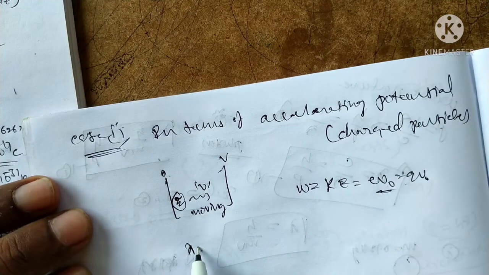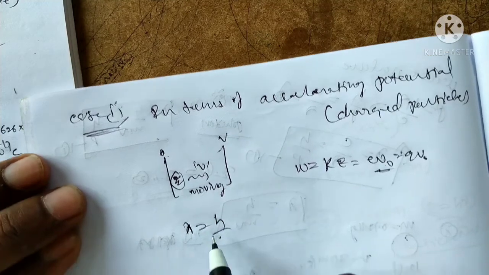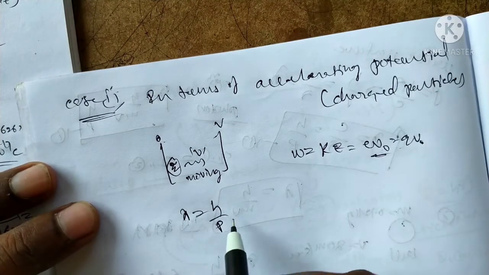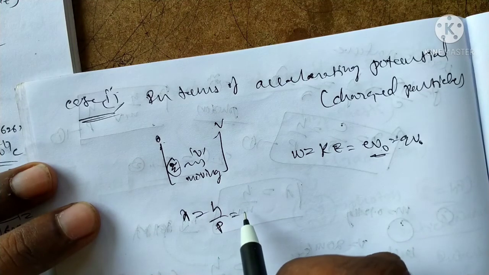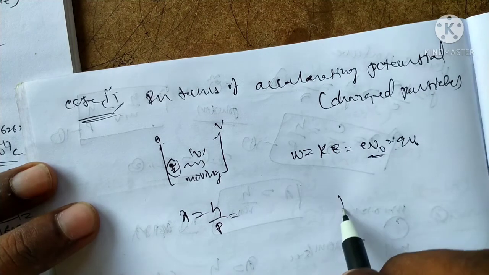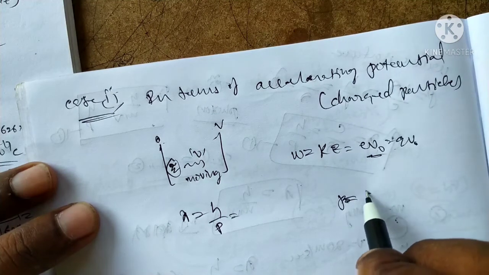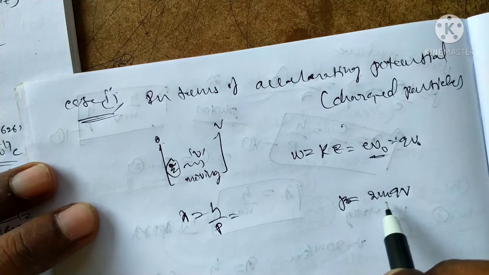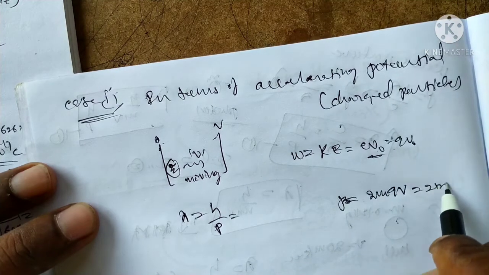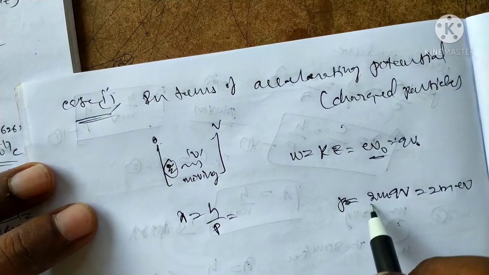According to the de Broglie hypothesis, lambda is equal to h by p. What is p? The momentum is root of 2m qV or root of 2m eV.